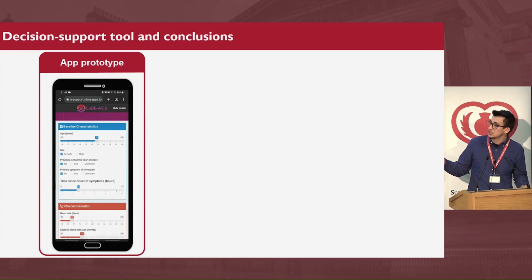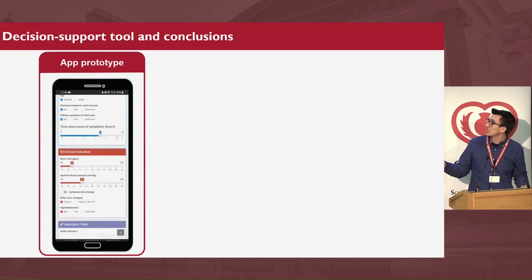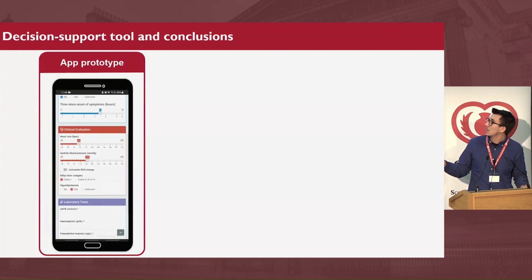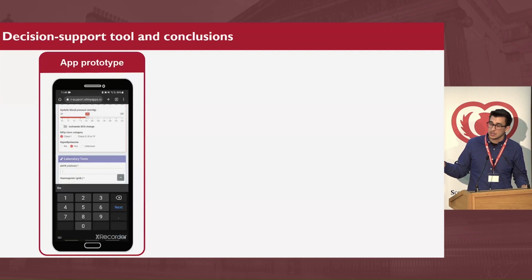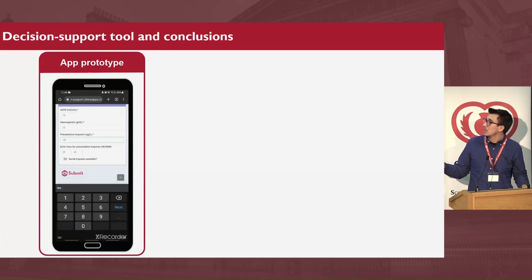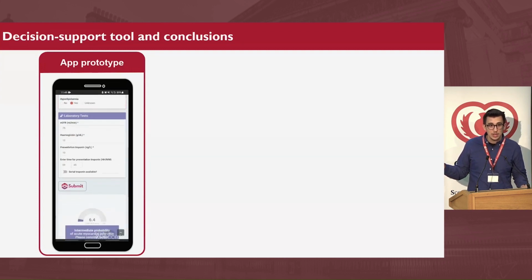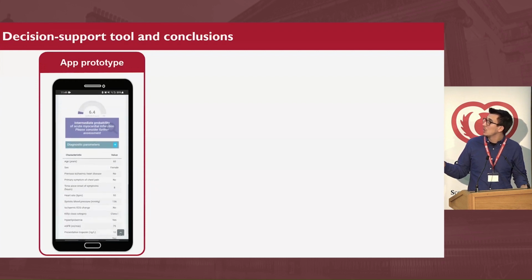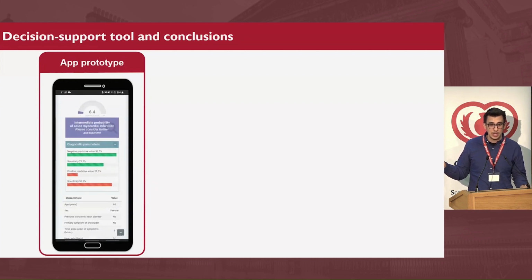A 60-year-old female with no chest pain, 8 hours of symptoms, highly elevated heart rate and systolic pressure, no ischemia, with hyperlipidemia, eGFR values showing normal kidney function, hemoglobin of, I remember, 12, and troponin of 10. We click submit and we get the individualized probability for that particular patient, along with the diagnostic metrics of negative predictive value, positive predictive value, sensitivity, and specificity.